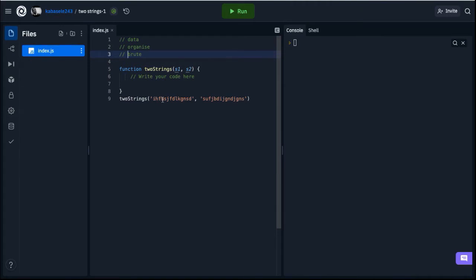For this one, we have two strings. If we visually have to solve this, we go to the first string and check each character, like I, H, F, and check if it exists in the second one.